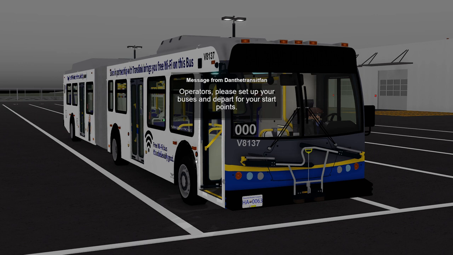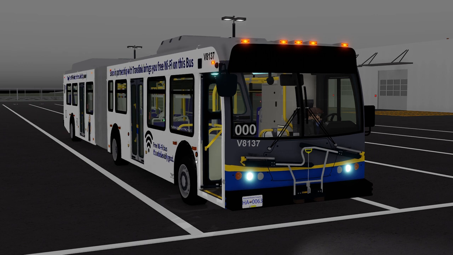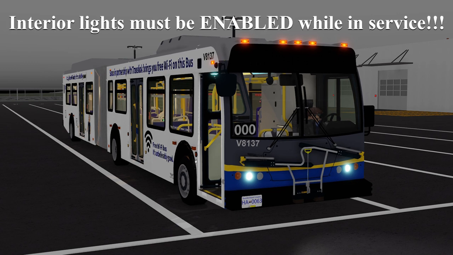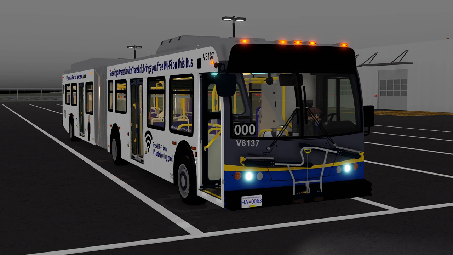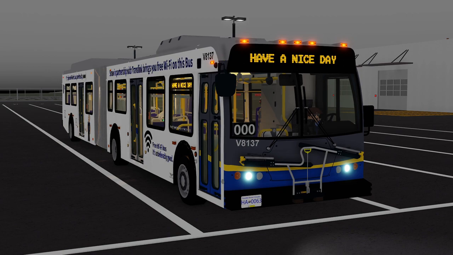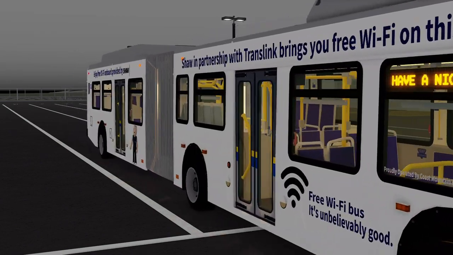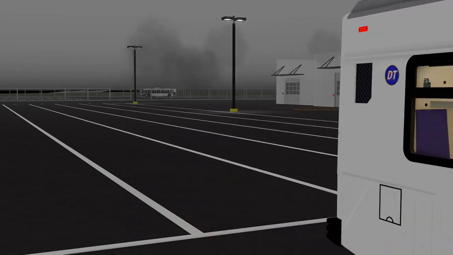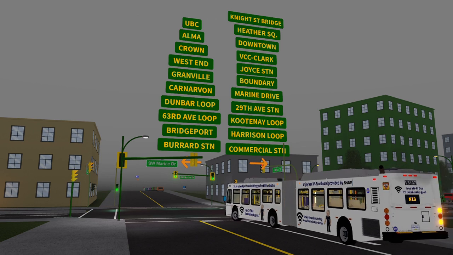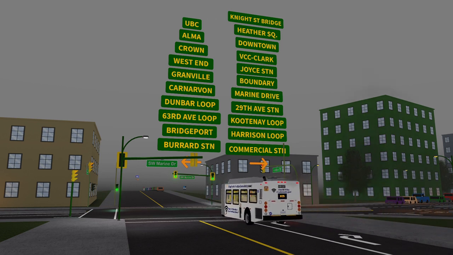You will be allowed to set up and start your bus as soon as you retrieve it. Make sure to follow the startup procedure properly, as well as setting your run number. Furthermore, you are to set your destination to not in service, and turn on your interior lights. Interior lights must be enabled while in service. Once everything is set up, and the host has given the green signal to do so, depart the yard and start heading to your starting point. Make sure to pay attention to the deadheading route signs you come across, as well as following all road laws in a safe manner.